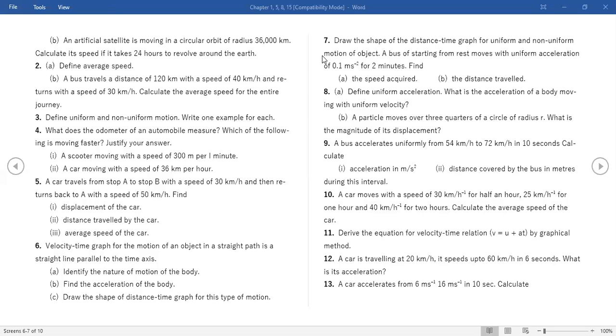Ma'am, the ninth one is the acceleration 0.5 meters per second square. Yes, right. And distance is 175 meters. Distance I have not calculated.